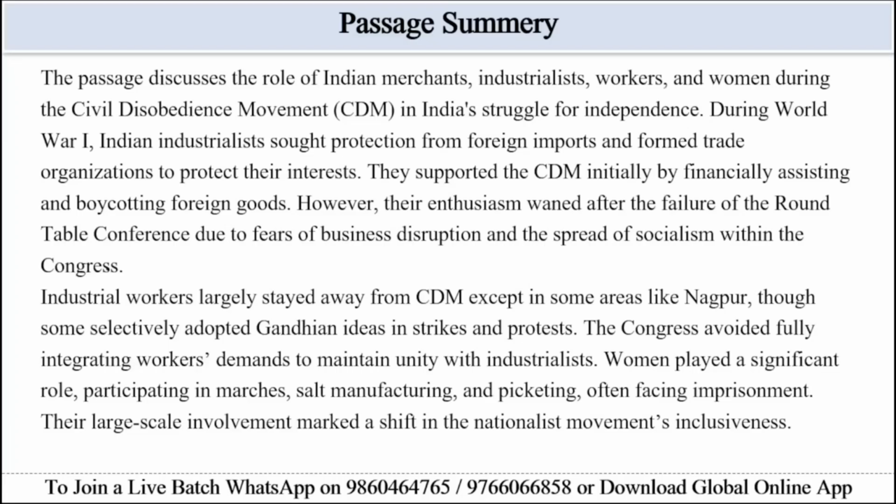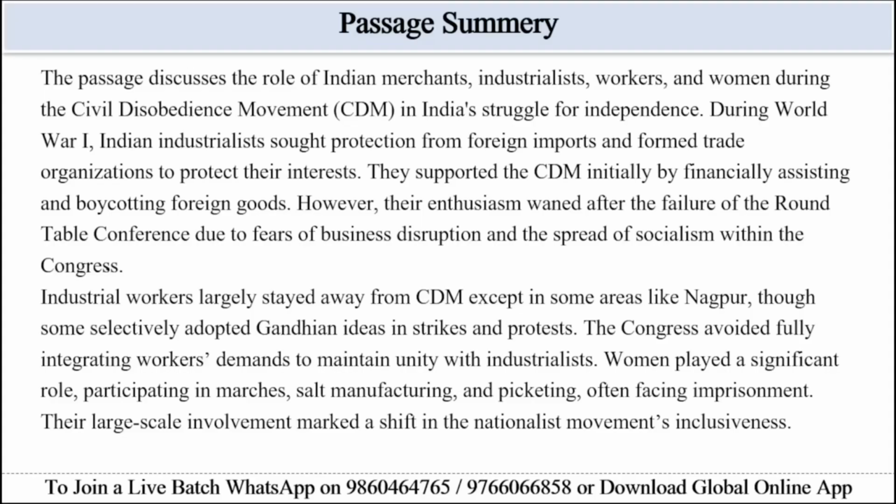The passage discusses the role of Indian merchants, industrialists, workers, and women during the civil disobedience movement in India's struggle for independence. During World War I, Indian industrialists sought protection from foreign imports and formed trade organizations to protect their interests. They supported the CDM initially by financially assisting and boycotting foreign goods. Their enthusiasm waned after the failure of the Round Table Conference due to fears of business disruption and the spread of socialism within the Congress.